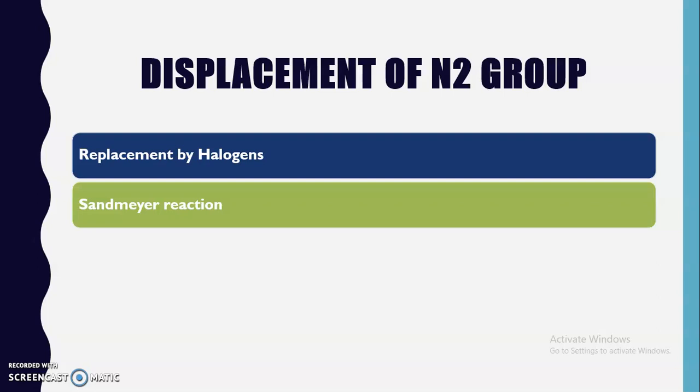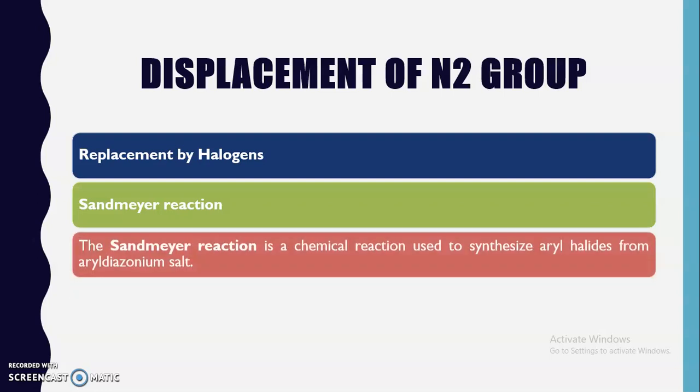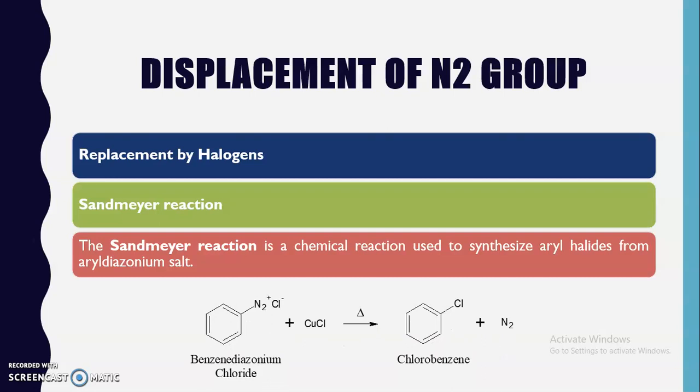The Sandmeyer reaction is the commonly used reaction when halogens are to be used to displace the nitrogen atom of the diazonium salt. The Sandmeyer reaction is a chemical reaction used to synthesize aryl halides from aryl diazonium salts, because nitrogen is replaced by the halide. That's why here we are going to synthesize the aryl halides from the aryl diazonium salt. Now you can see this reaction over here. This benzene diazonium chloride, in the presence of copper chloride, will be converted into chlorobenzene.